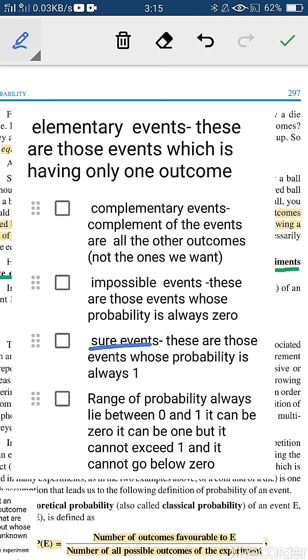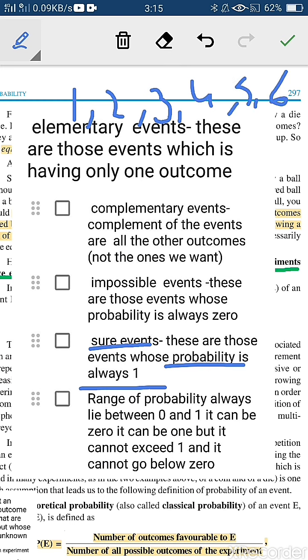Moving with the sure events now. The sure events are those events whose probability is always 1. Let us take another example. If I throw a die, I get 1, 2, 3, 4, 5, 6. These are the events, right?